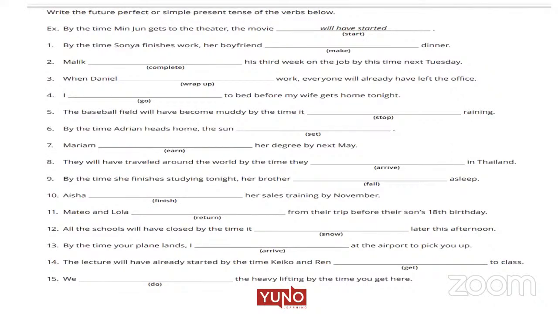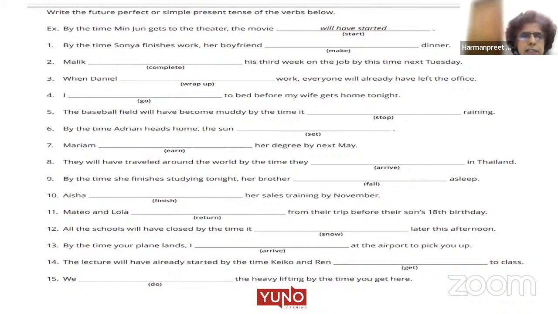Upendra, are you there? Sentence number 8, please. They will have traveled around the world by the time they arrive in Thailand. Yes, they arrive, no S. Arrive, because they. Correct. Suraj, sentence number 9, please. I'm sorry, for the seventh one, is it Mariam yearns? No, Miriam will have earned her degree by next May. Earned.